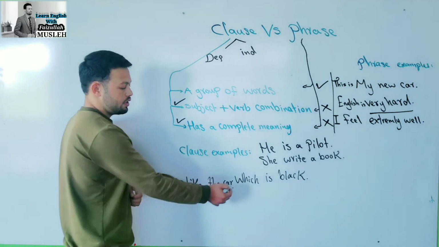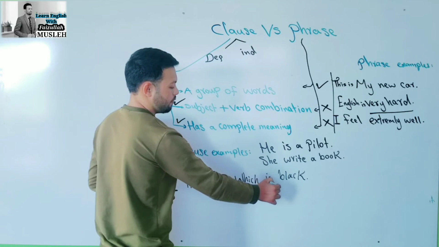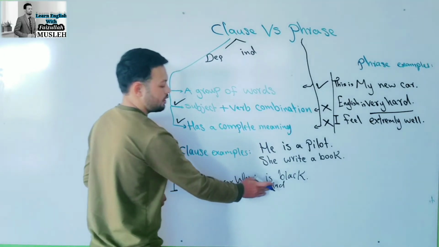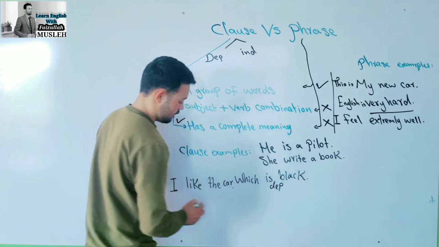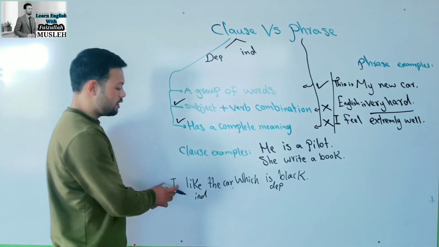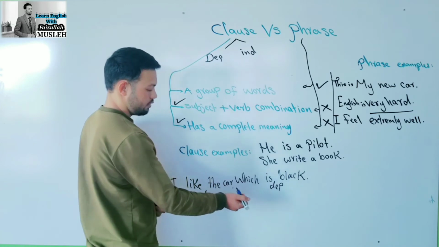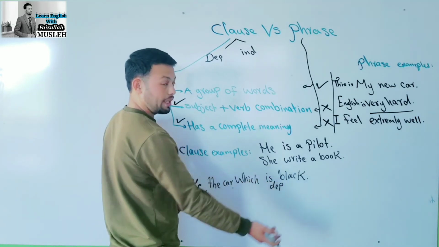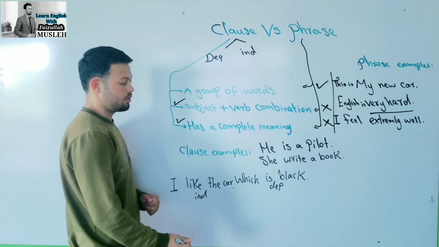This is independent clause, and this is dependent clause. Why? Because if I say I like the car, it has a complete meaning. But if I say which is black, it gives more information about this.